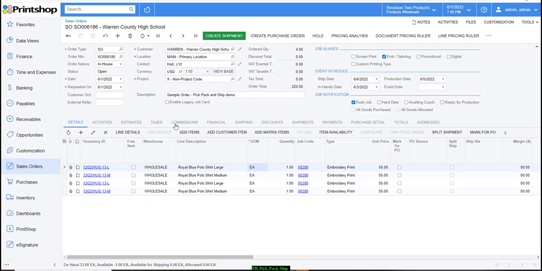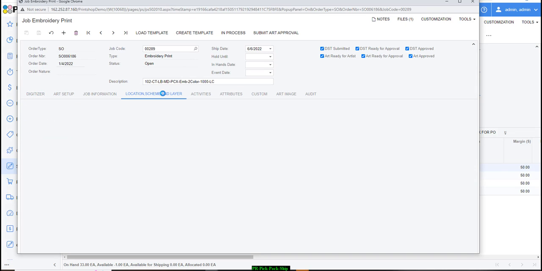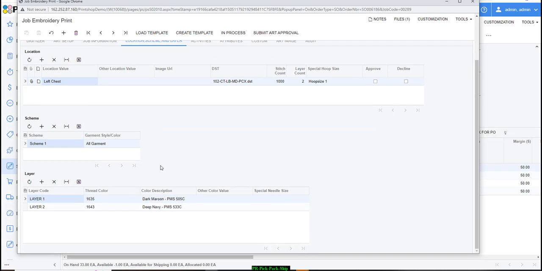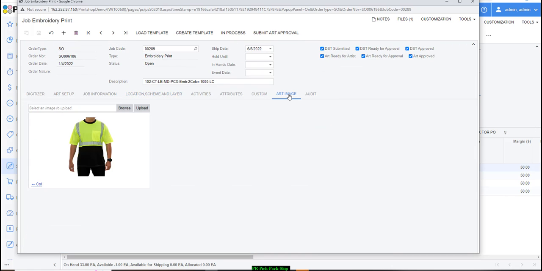For this demonstration, I've created a sales order and we are doing embroidery decorations on this order. I have certain products listed here where we're going to do the decoration. I've also gone ahead and created a job code, which is the work order, and indicated what kind of job we are doing. We're doing a 2-color job of embroidery work on the left chest. I've also uploaded the art image. Let's assume that the artwork was approved and it's good to go.